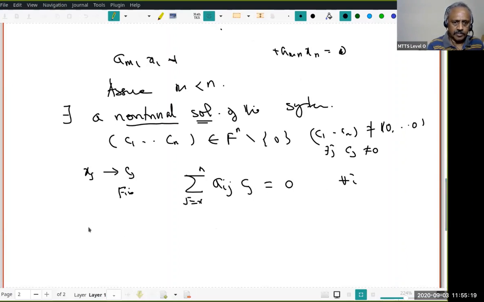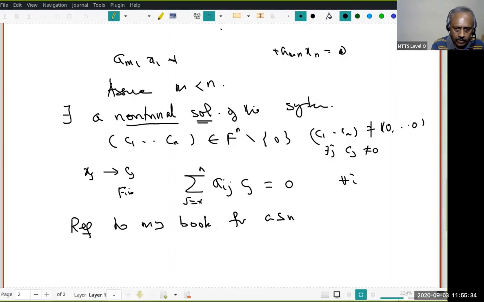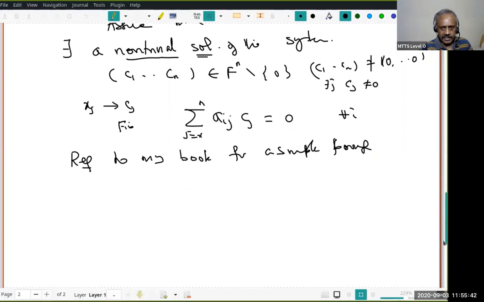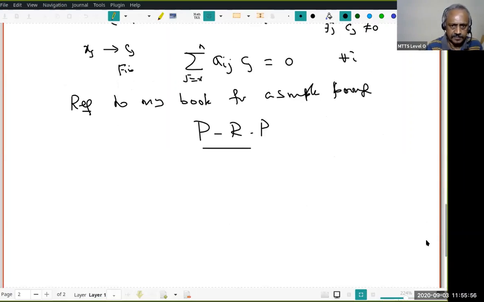A very simple proof of this, using the Gaussian elimination trick and induction, can be found in my book. Refer to my book for a simple proof. Most often this is proved using echelon form, row reduction, etc., but it is essentially Gaussian elimination. So please go through the proof and understand this result, because we are going to use it in a minute.